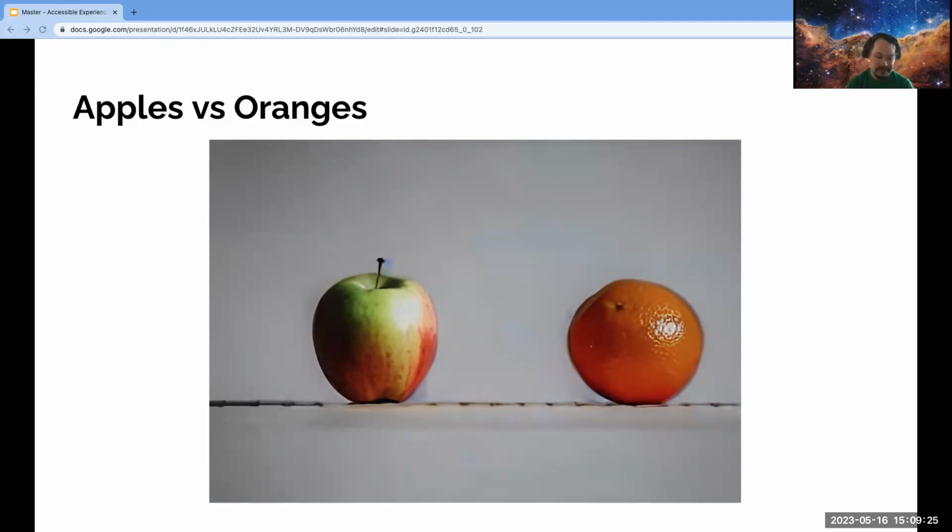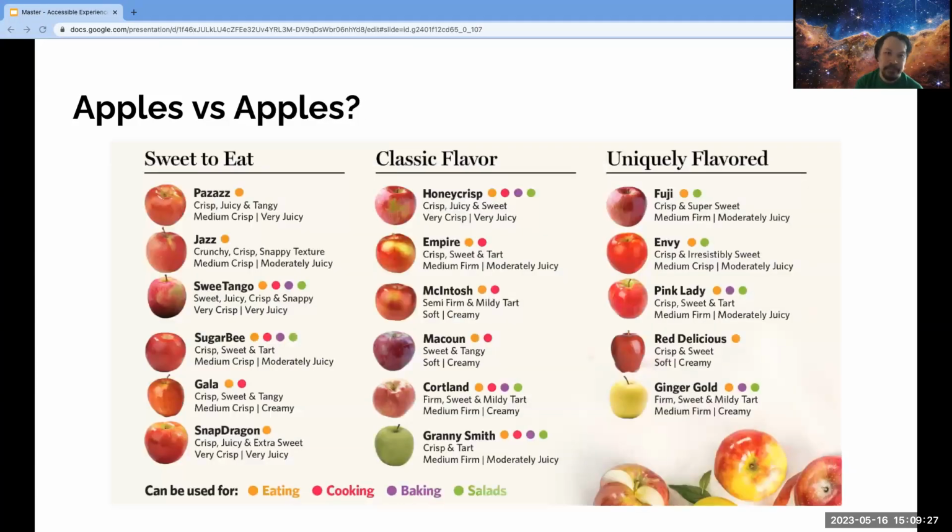Now, for most, this is pretty obvious. But when it comes to apples, even apples are not always the right kind of apples. This image displays a chart of different varietals of apples in 3 columns labeled sweet to eat, classic flavor, and uniquely flavored.